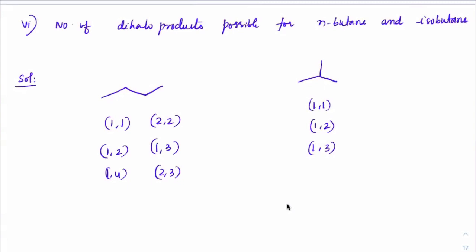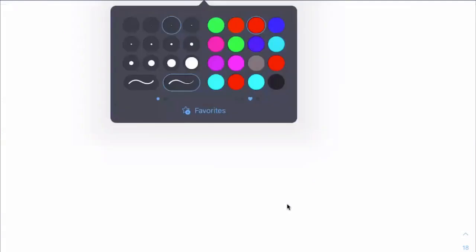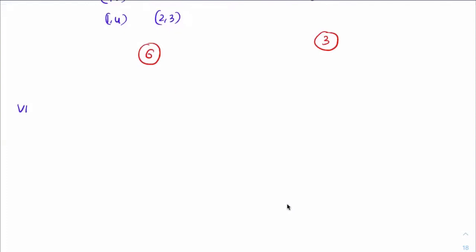Right. So total how many here? 6 here and 3 here. 3. Got it? Fast. We have to do, like I said, you have to cover a lot of questions. This is 6, 7. Please try the next one.